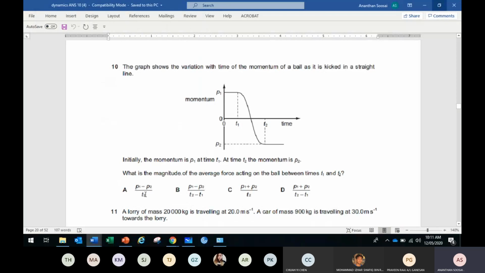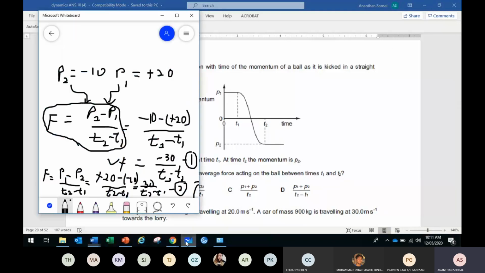Okay, because look at the question. Magnitude, they just want the number. So P1 minus P2, you will get on top positive 30 if I put according to my number, -10, 20. So that's why the magnitude is the same. So we go for B answer.